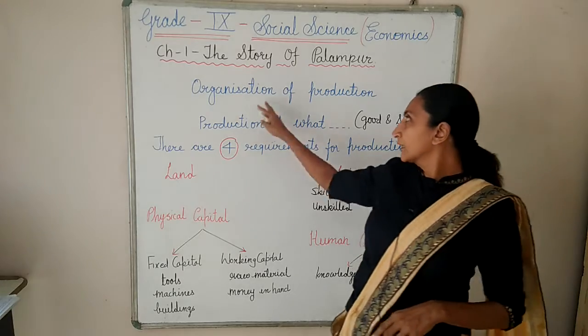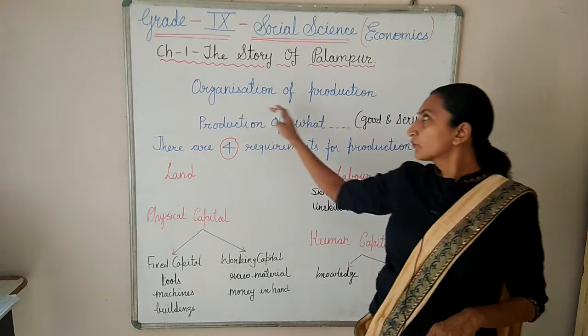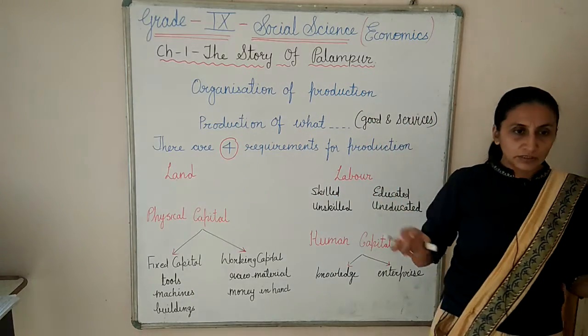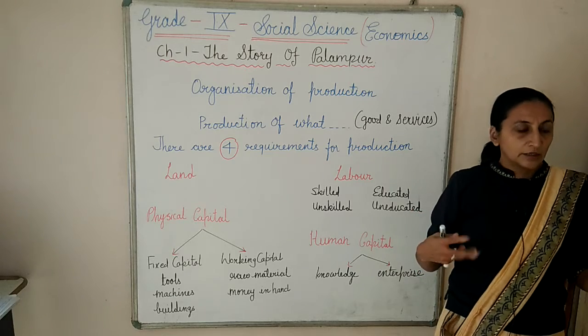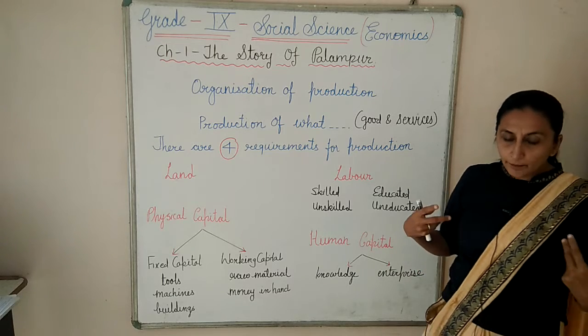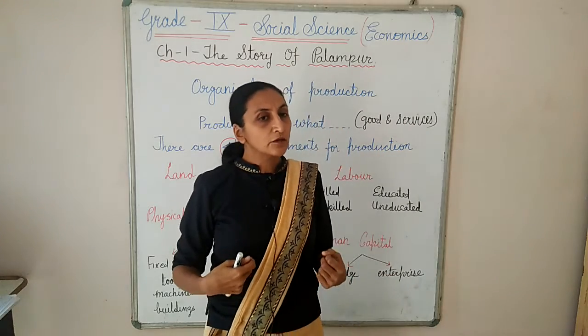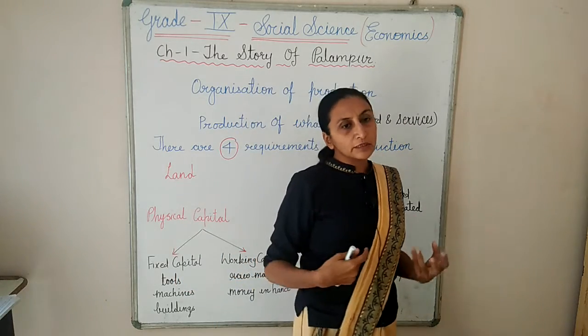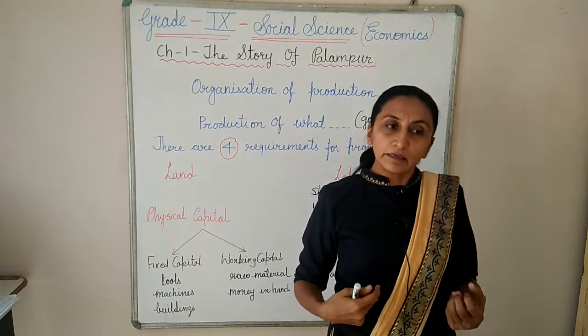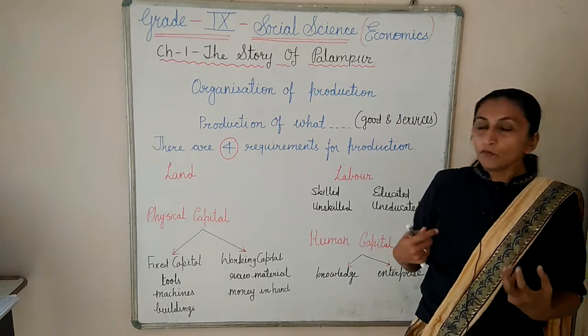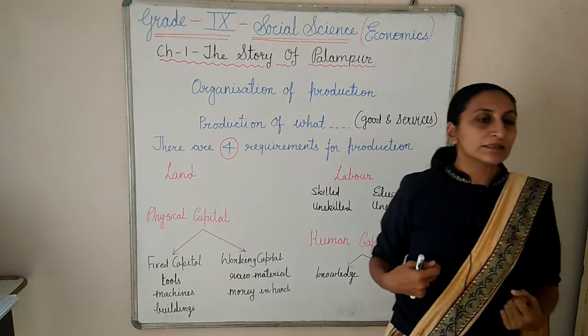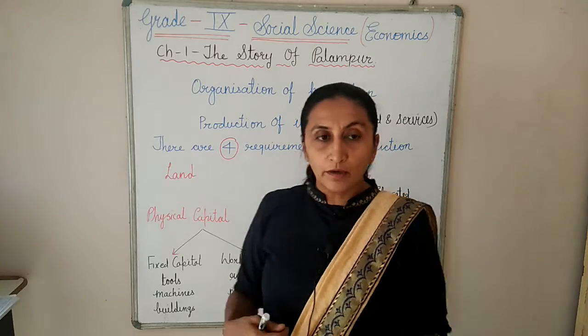Now we will see organization of production. So another question is coming: production of what? The main aim of production is to produce the goods and services we want. Obviously, we are producing the things that we are in need of.